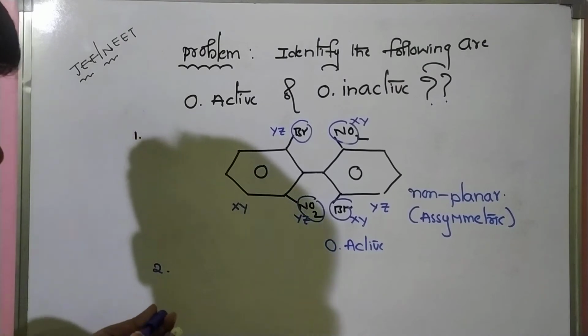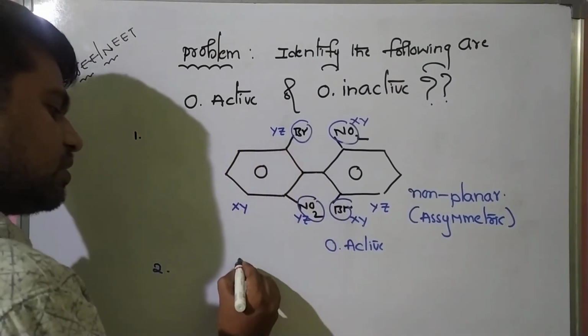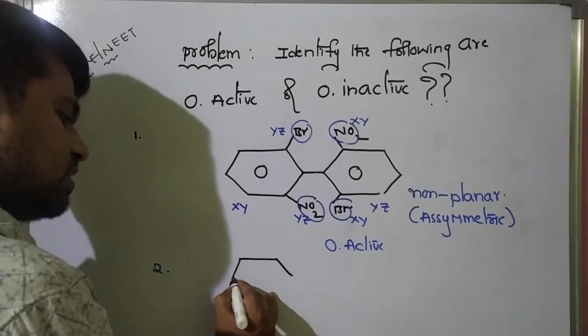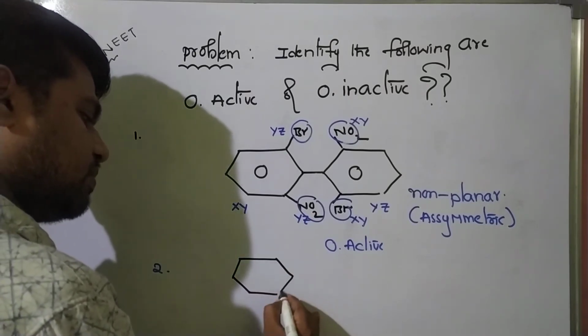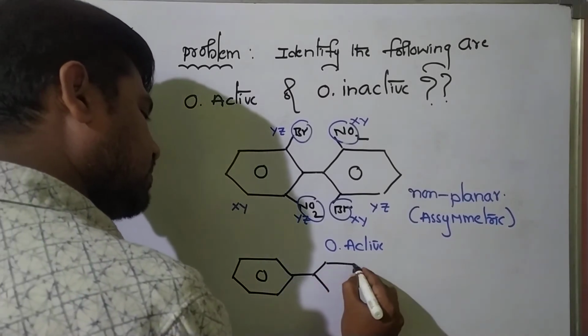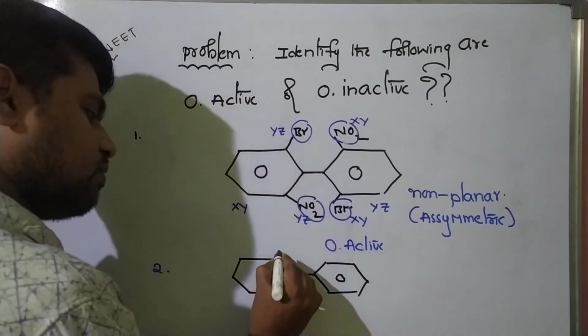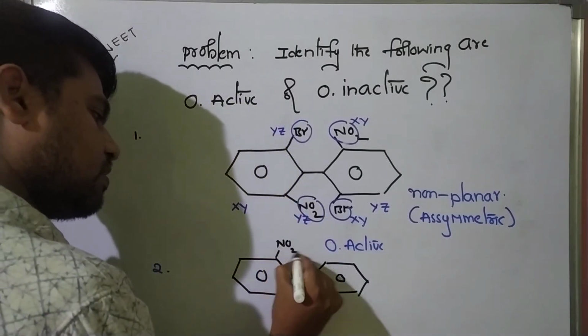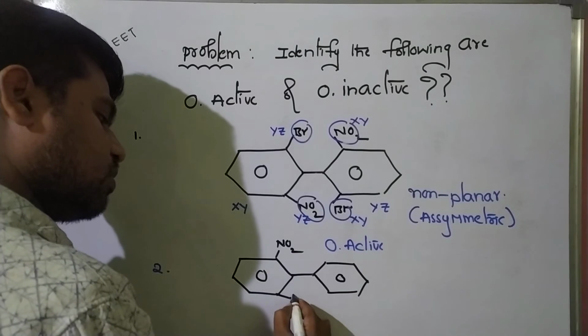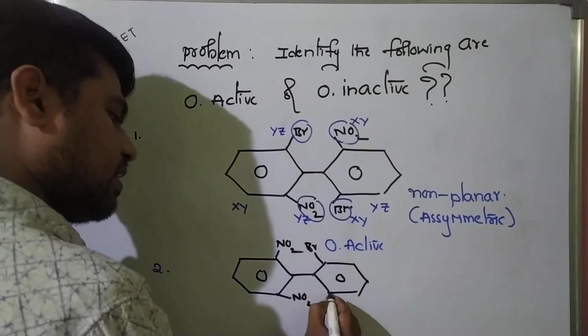Now the second one. Okay students, this is another benzene compound, a biphenyl system. See students, here a NO2 group is there, and here also a NO2 group is there. Here a bromine atom, here a methyl group.